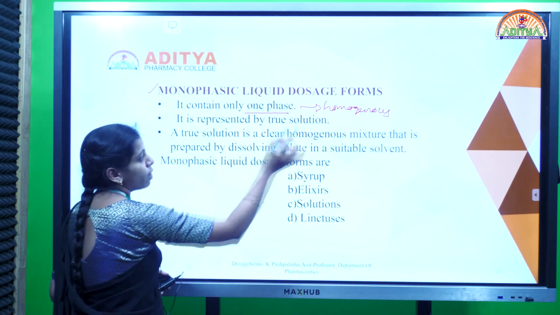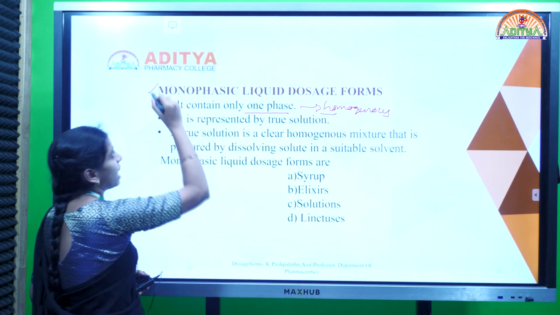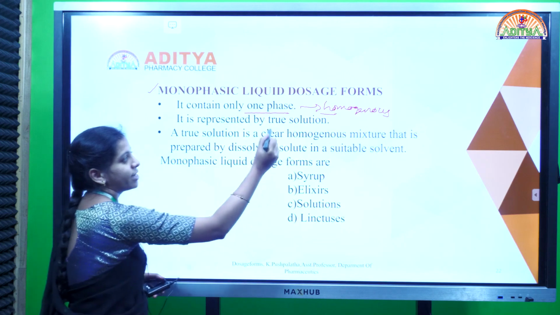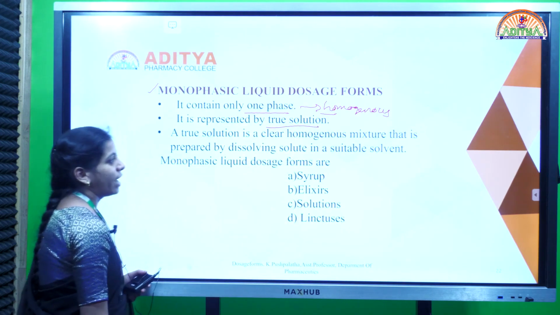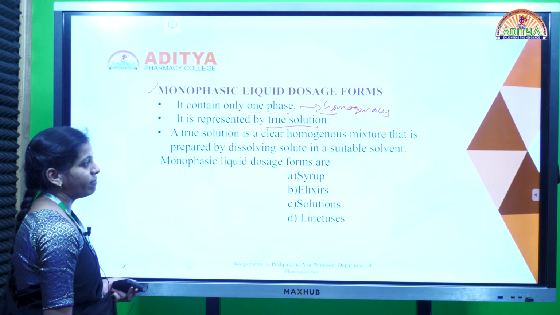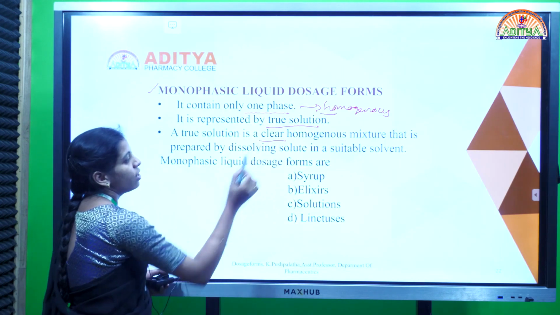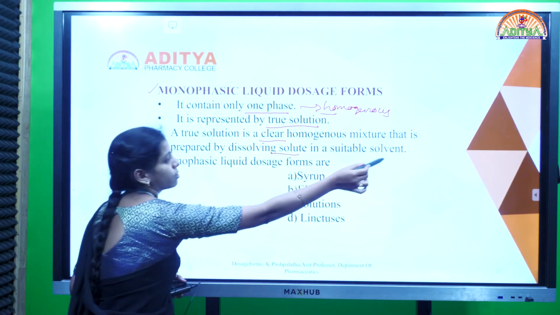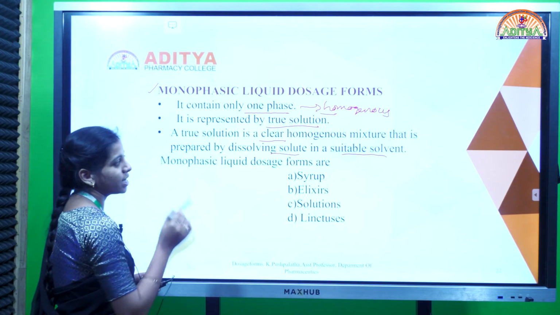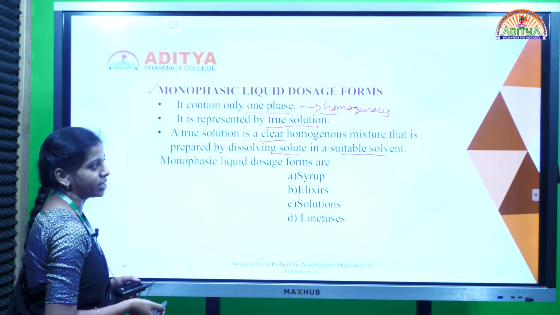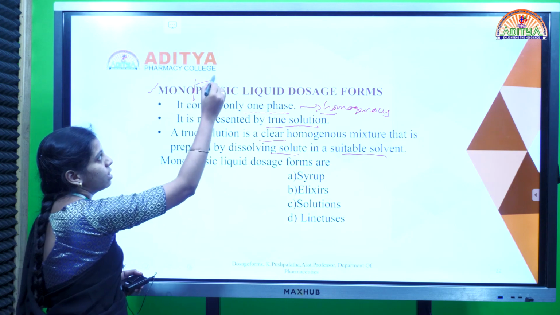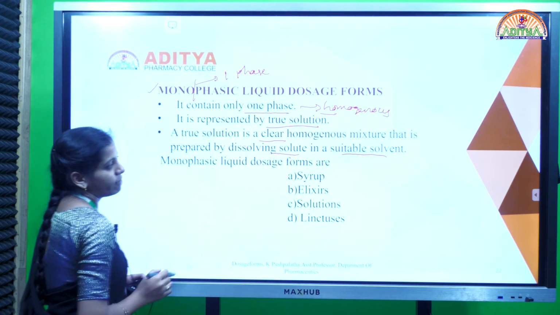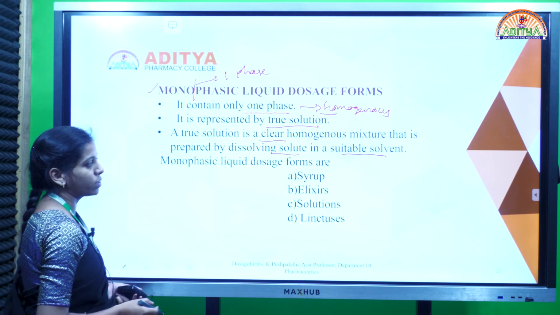So if it is forming a single phase or homogeneous system, it is called monophasic, and these monophasic systems are represented by solutions. As it is forming one phase, they are clear solutions. If you dissolve a solute in a suitable solvent, it forms a single phase, that is a clear solution, so it is called monophasic. Mono means single, one phase. So it is called monophase liquid dosage forms.